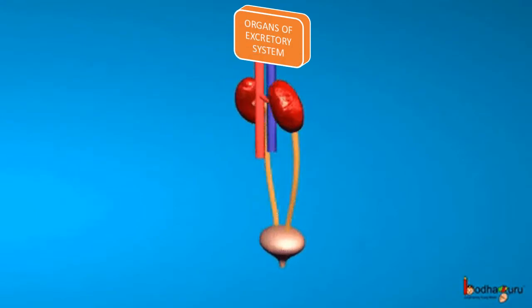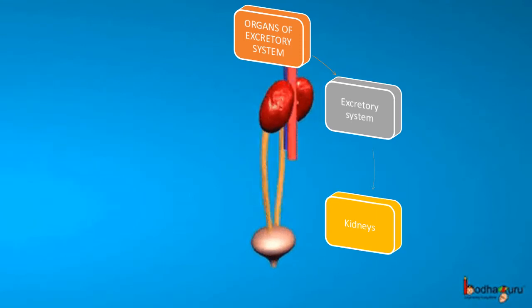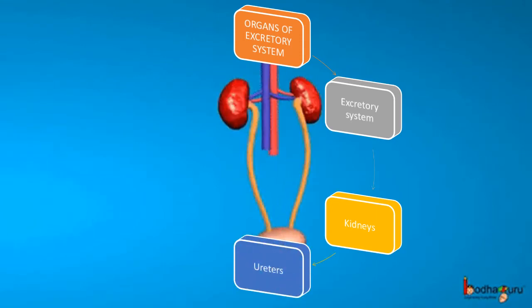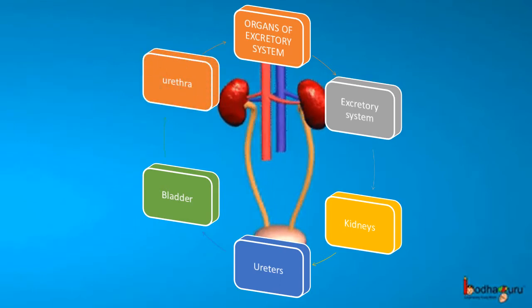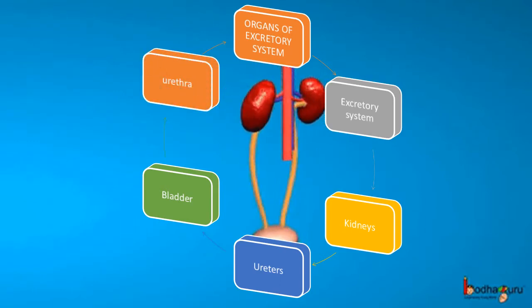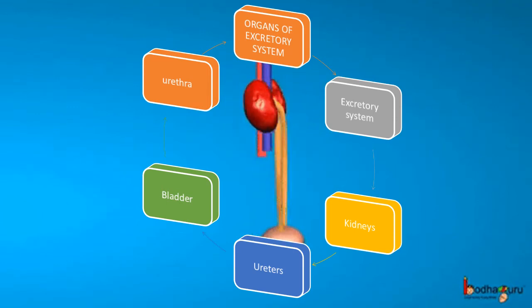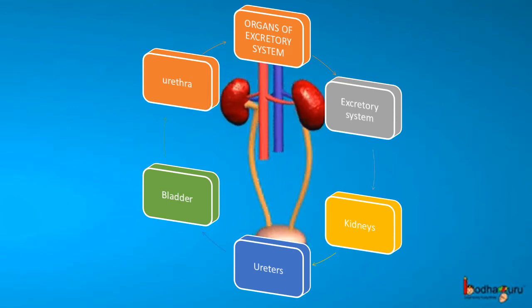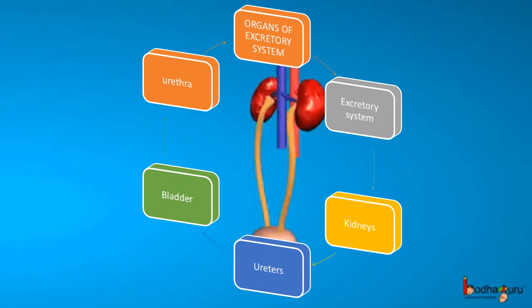Excretory system organs include kidneys, ureters, bladder and urethra. These are the organs which are involved in the excretory system.